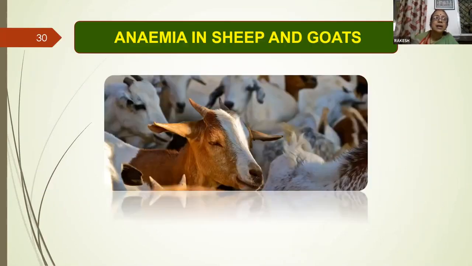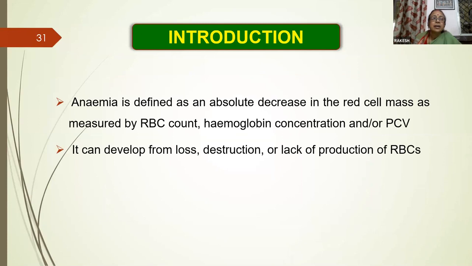Anemia in sheep and goats. Anemia may be a decrease in hemoglobin, RBC count, or the PCV count per ml of blood. Anemia may be regenerative or non-regenerative.